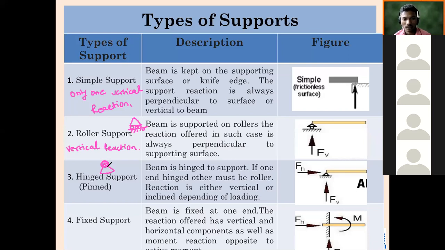Door, it is just rotating around the frame. Maybe partially or maybe 180 degrees, depending upon the application. It is neither displacing vertically nor displacing horizontally. So in case of hinged support there will be resistance, horizontally and vertically, we can say action. It will resist its movement vertically and horizontally. A door will resist its movement horizontally and vertically.